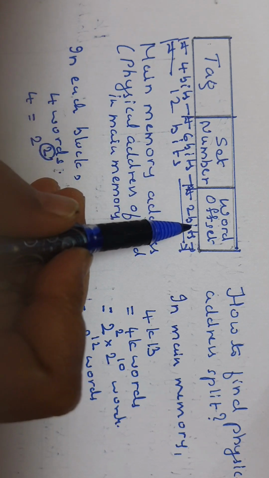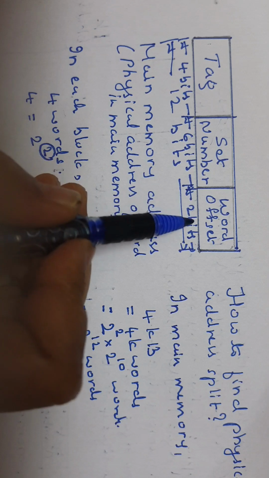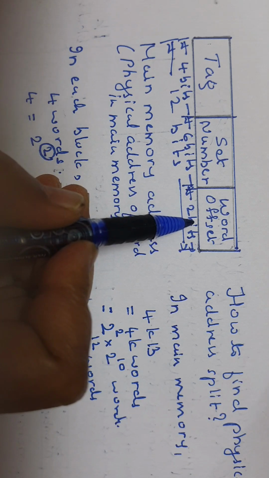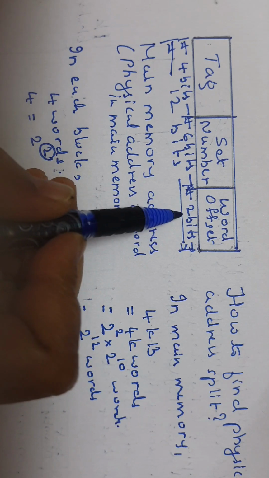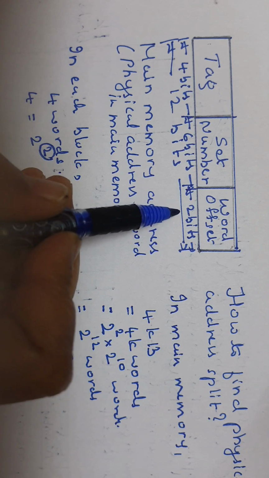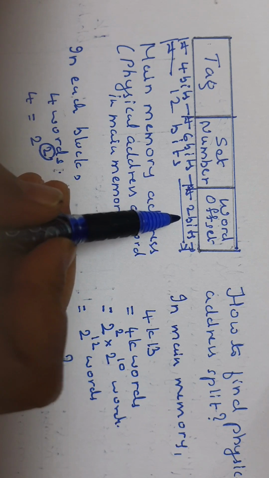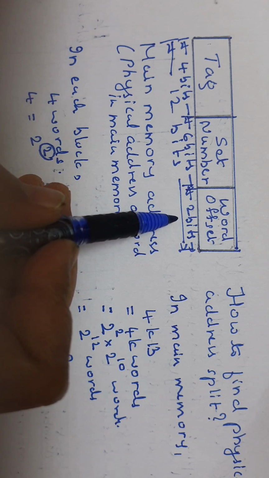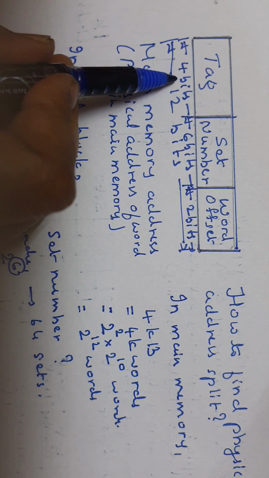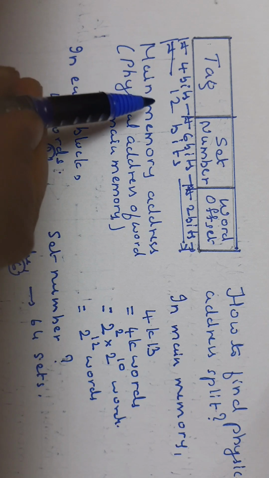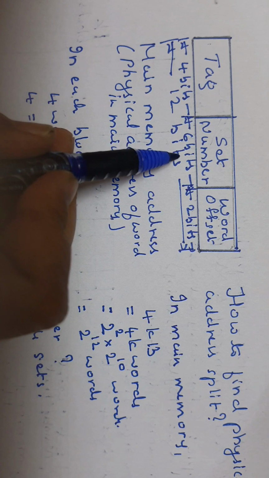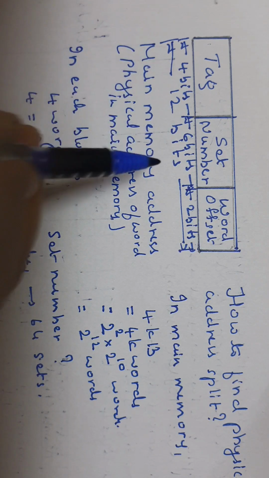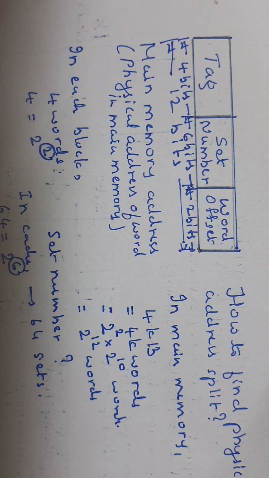Then in that block, which word the processor was asking for? That is indicated by these 2 bits. Is it 0, 0? Is it 0, 1 or 1, 0 or 1, 1 word in that block? Then the tag bits indicate which main memory block is being copied into a block of set in the cache. This is what the physical address split is.